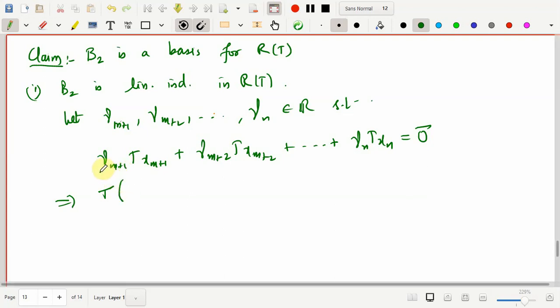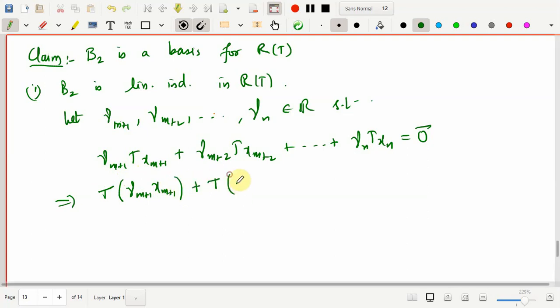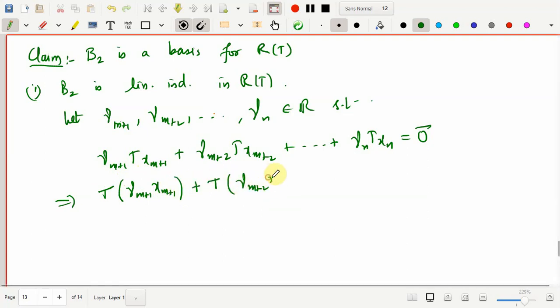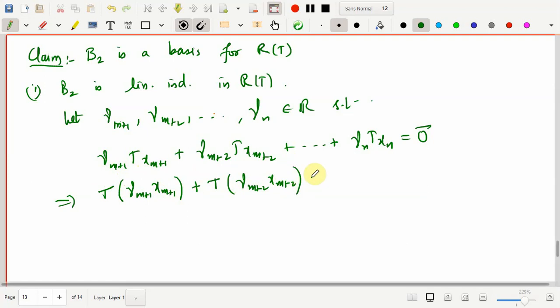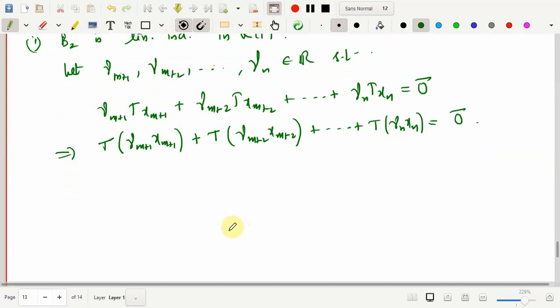So I can take this gamma m plus 1 inside. So you have T of gamma m plus 1 xm plus 1, plus T of gamma m plus 2 xm plus 2, and like that till T of gamma n xn is equal to 0. Okay. Now again we will use the other property. You know that T of x plus y is the same as T of x plus T of y, and this can be extended for finite vectors also.